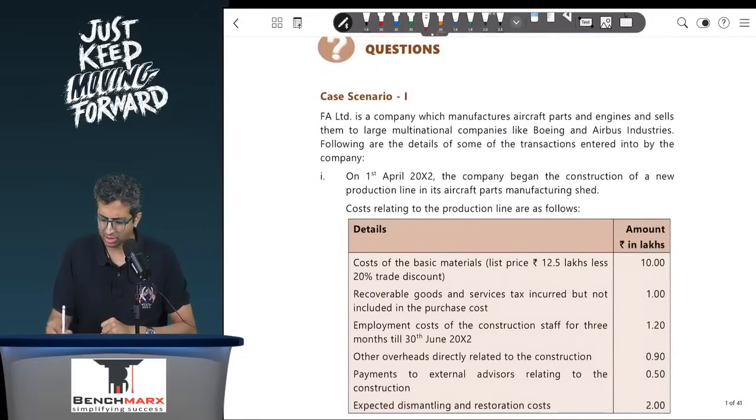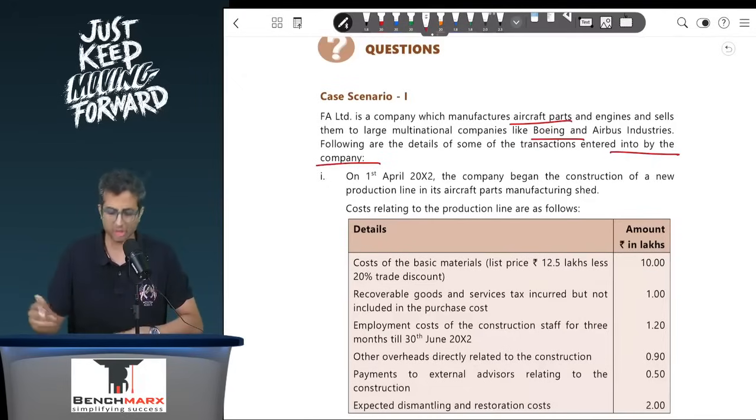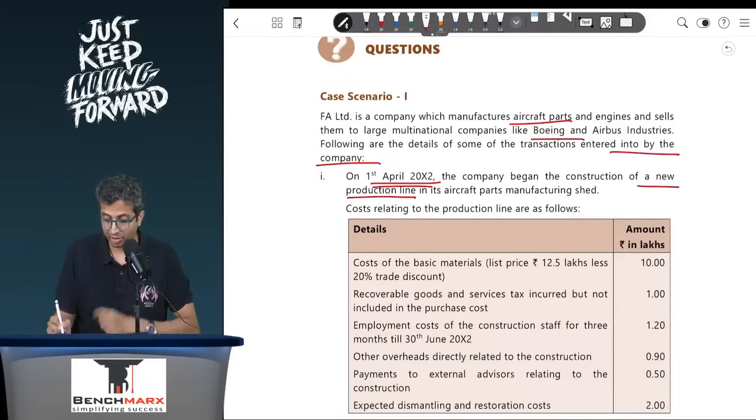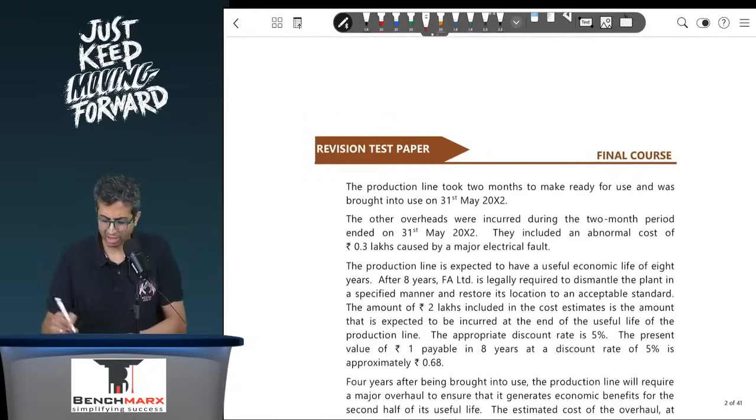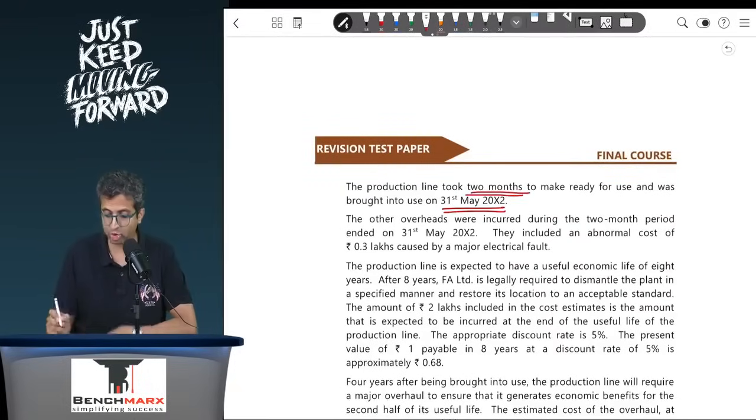FA is a company which is manufacturing aircraft parts and engines and sells them to large multinational companies like Boeing, Airbus, etc. And they have entered into following transactions. So that is a general description about FA. On 1st April 2022, the company began construction of a new production line in its aircraft manufacturing shed. Okay, so there's a production line, then the costs relating to the line are as follows. You have been given various costs, and then on the next page you have been told that the production line took 2 months to be ready for use and it was brought to use on 31st May.